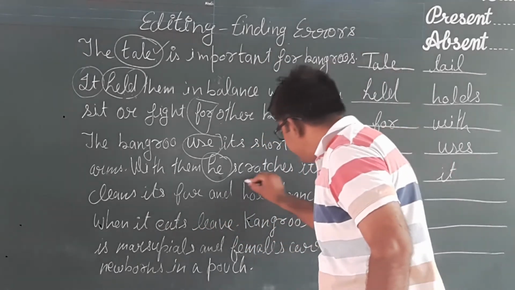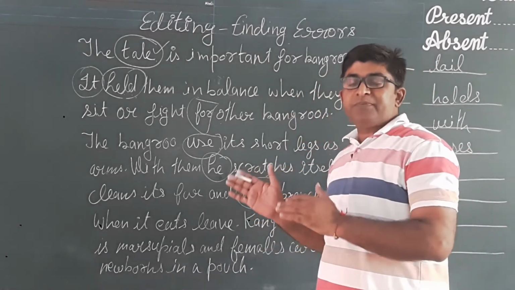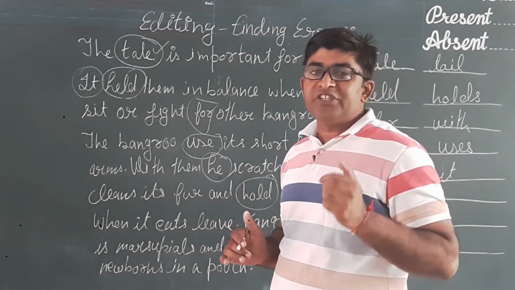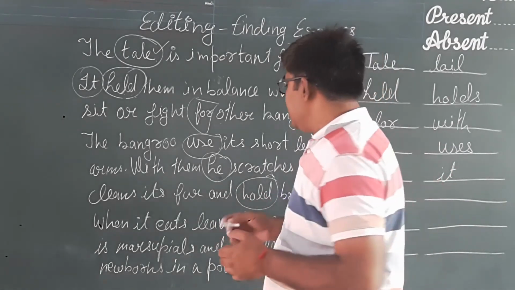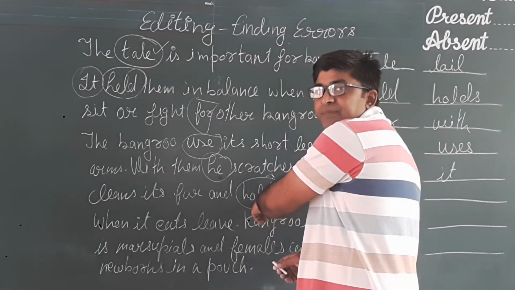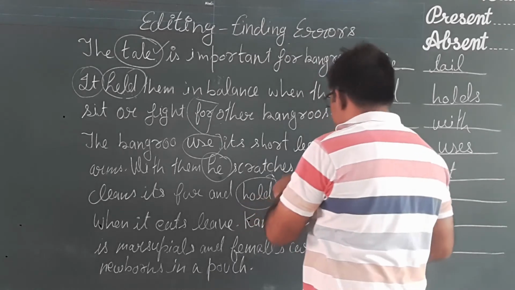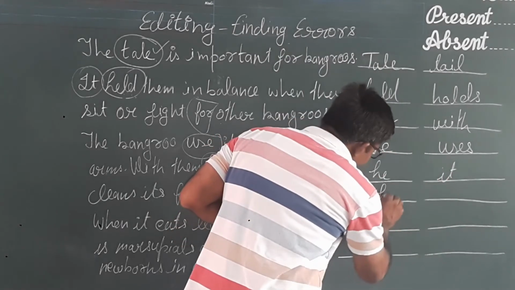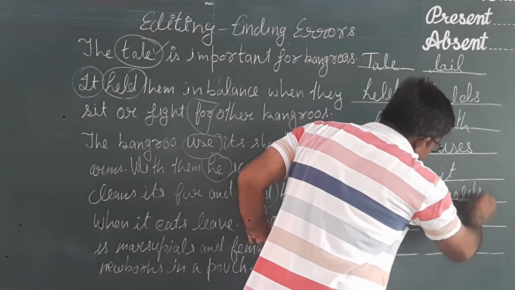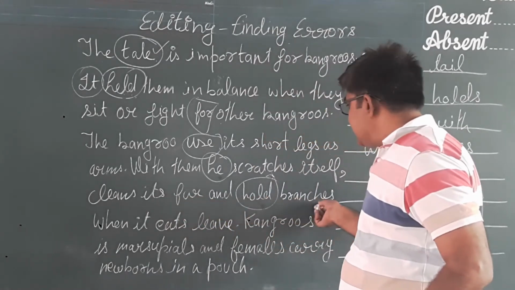Here hold, because kangaroo is singular. In this passage we see that one single kangaroo is representing its whole class. So instead of using hold, which is used for a plural subject, we shall use holds. Okay. Cleans its fur and holds branches.